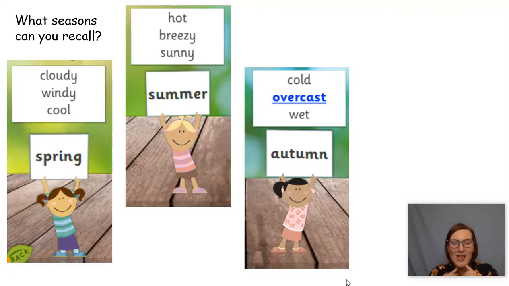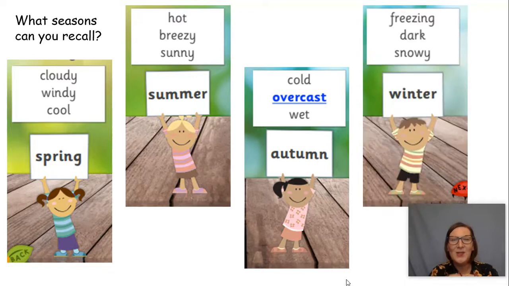Can you remember what that is? That's right, it's winter. And in winter, it's very cold, freezing cold. It's dark quite a lot of the time because we have less hours of daylight, and it can snow. And we have had some snow this year, haven't we?